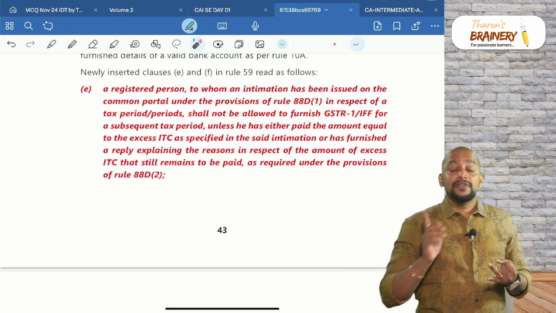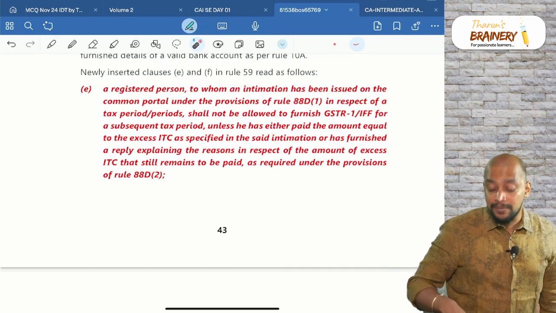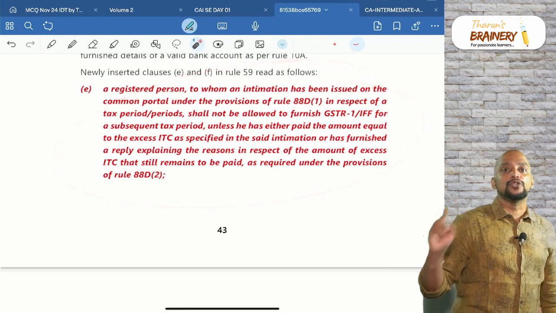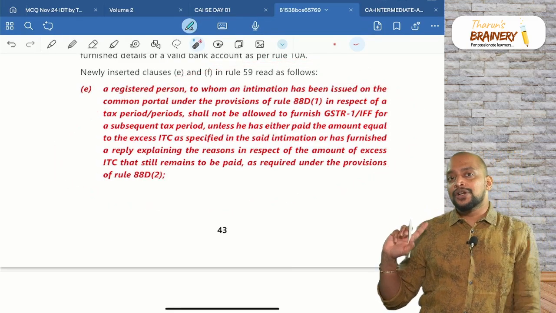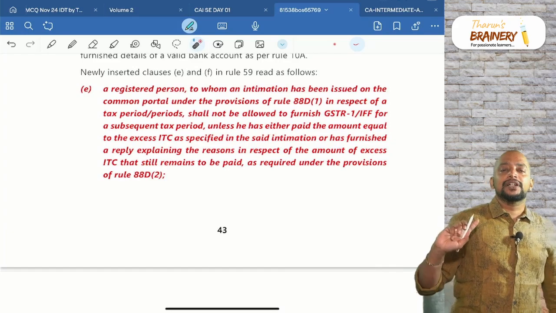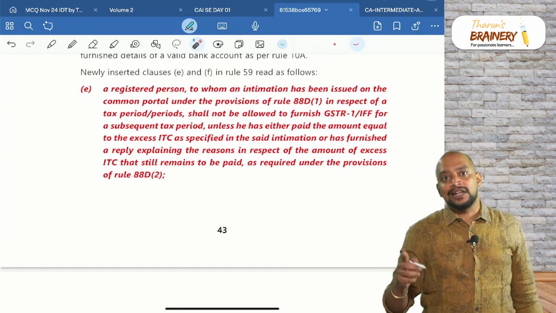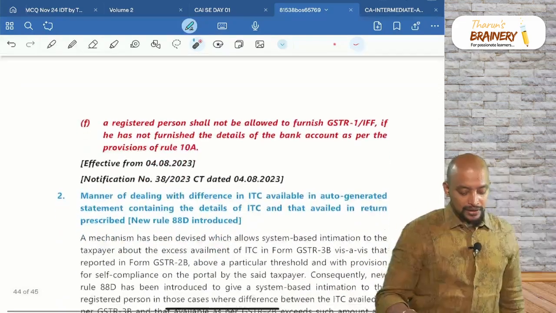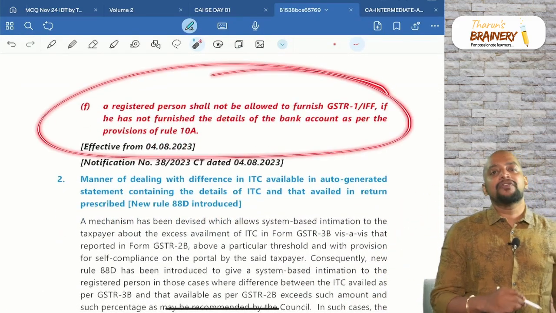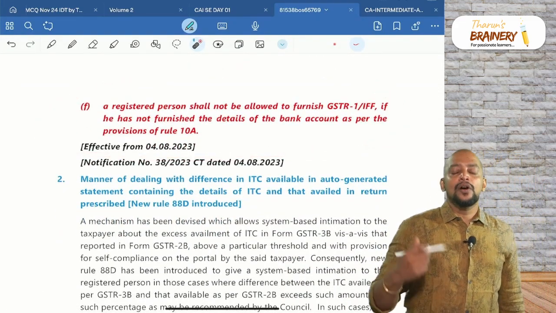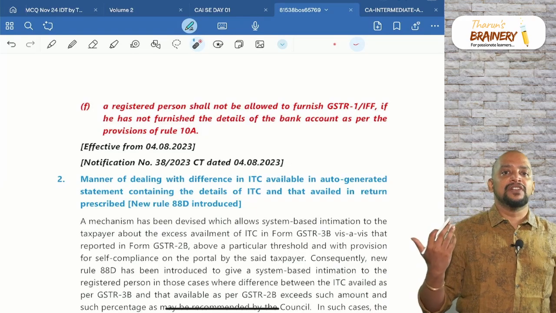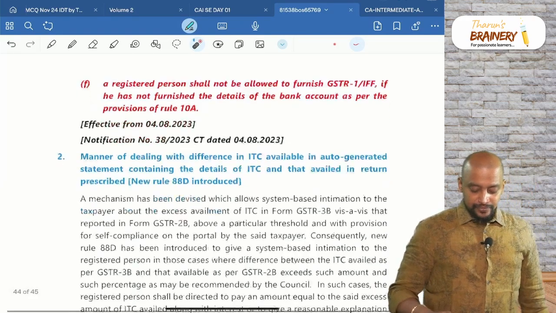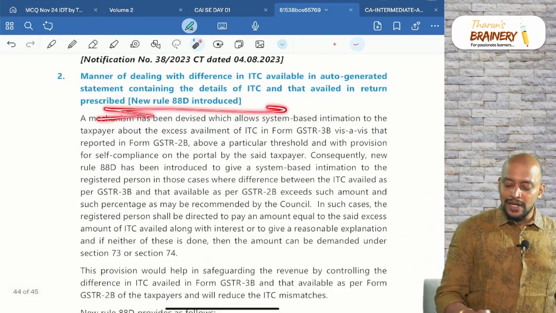Same way, when your ITC in GSTR3B is greater than ITC as per 2B, you will get an intimation under Rule 88D, and till the time you respond to that intimation, your GSTR1 will be blocked. Plus, if you are not furnishing the bank details, your GSTR1 will also be blocked. Okay. Next, what is this Rule 88D?